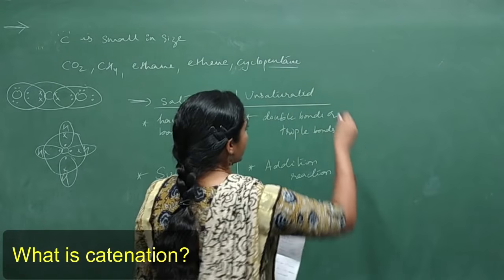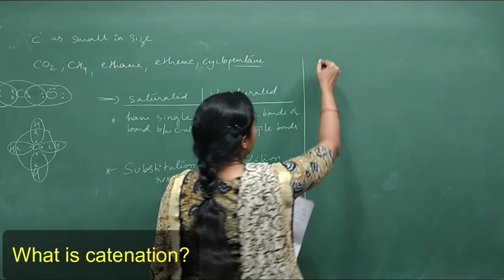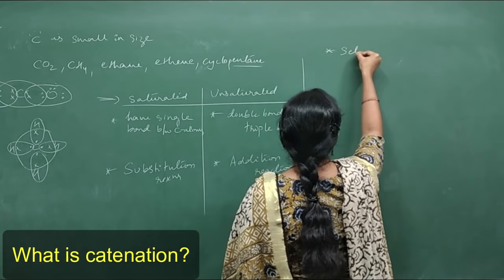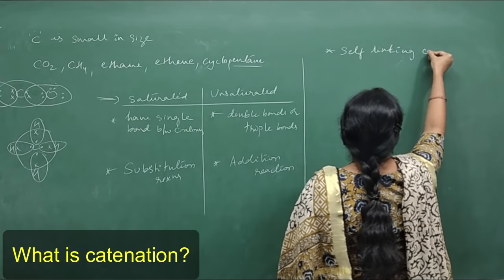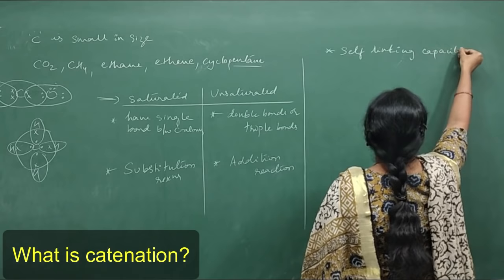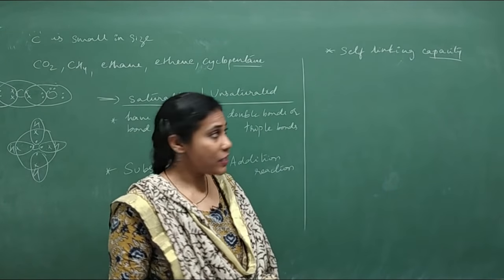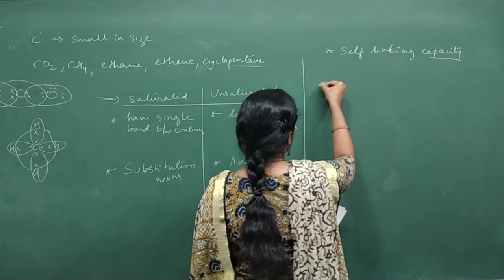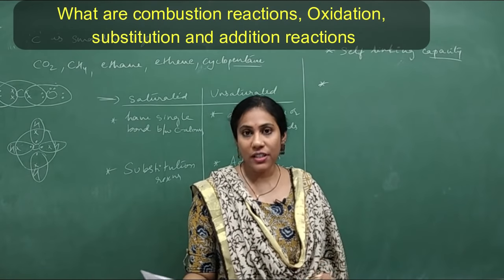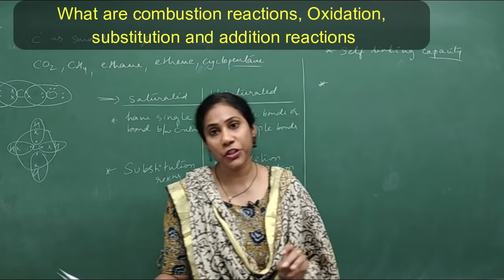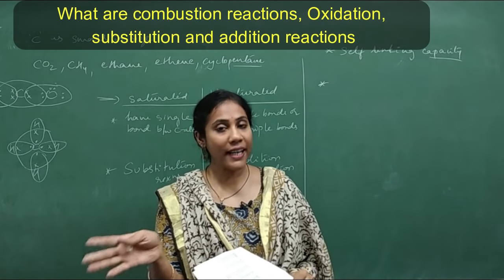What is catenation? So very simple. It can be asked for 1 mark. So catenation is nothing but the self-linking capacity of carbon, it is called catenation, isn't it? Fine. And the next question, where I have combined so much of concept, what are combustion reactions, oxidation reactions, substitution reactions, and addition reactions? So you must know their definition and example.